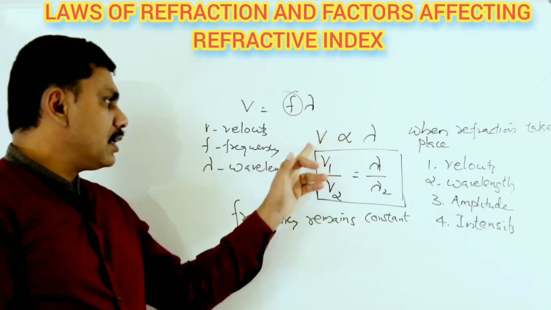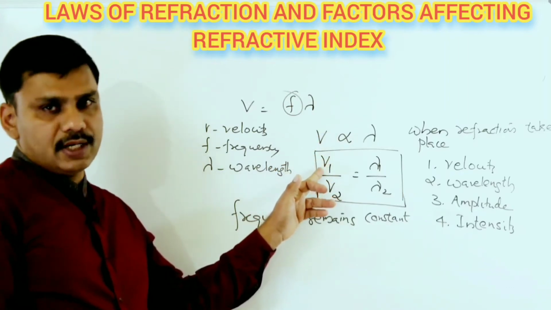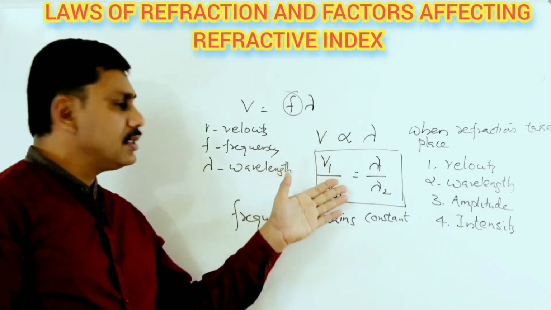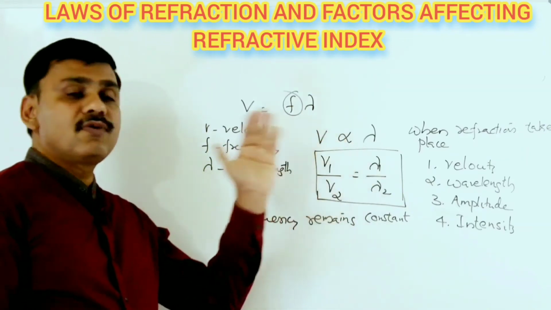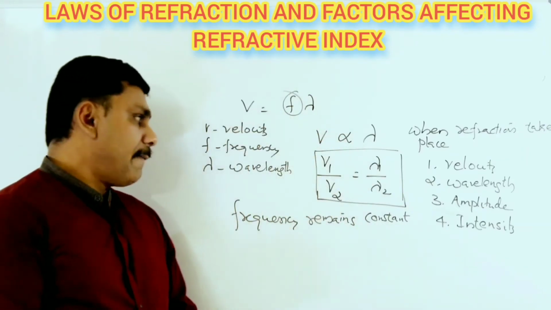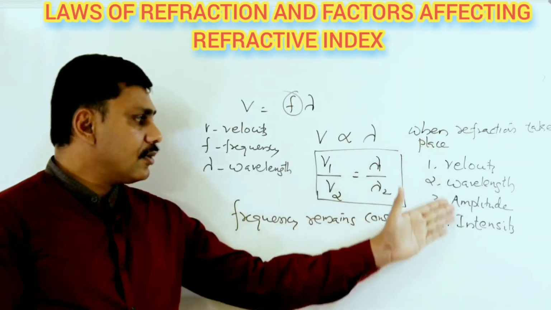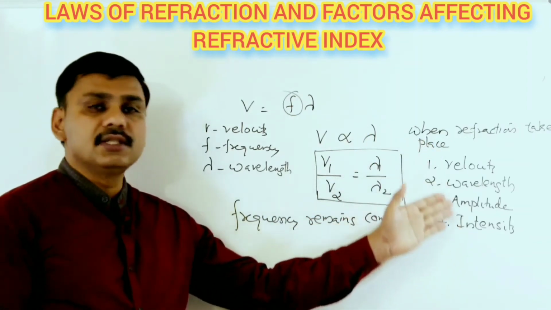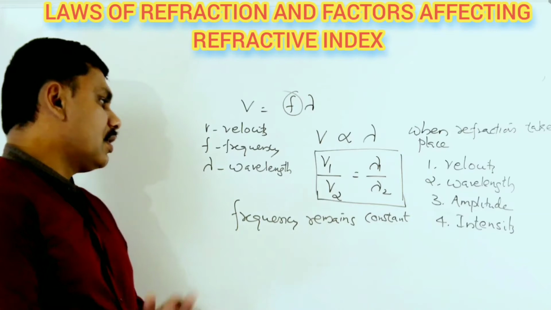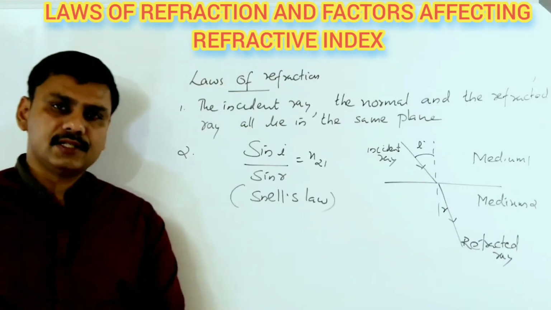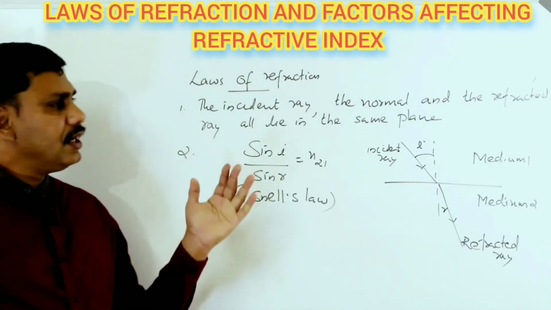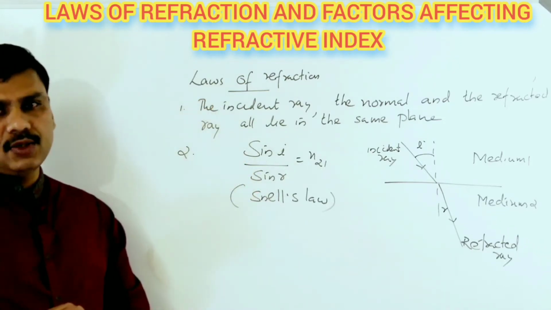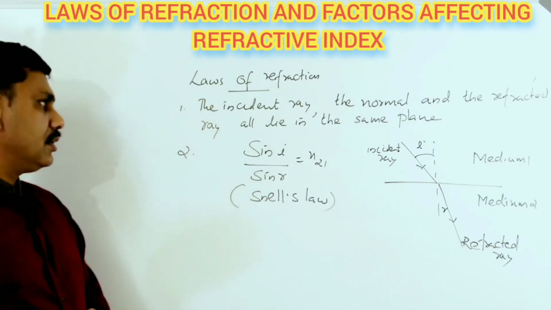So this is the relation connecting wavelength and velocity of light. Wavelength of light and velocity of light are proportional. These four quantities will change during refraction. In the case of reflection, you studied laws of reflection. In the same way, in the case of refraction, you are studying laws of refraction.